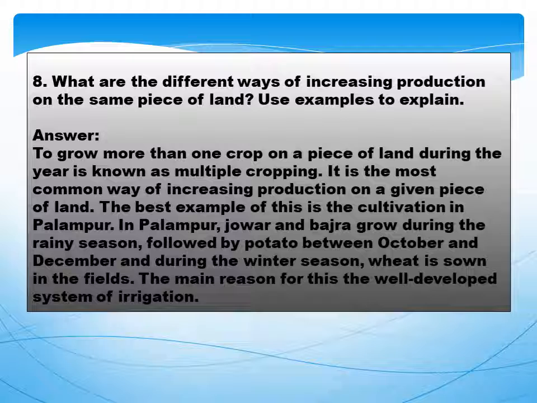In Palampur, jowar and bajra grow during the rainy season, followed by potato between October and December, and during the winter season, wheat is sown in the fields. The main reason for this is the well developed system of irrigation.